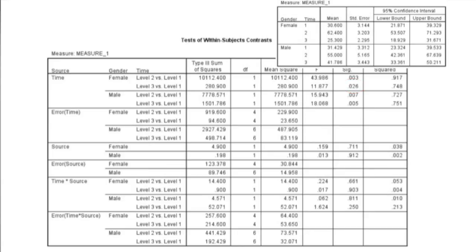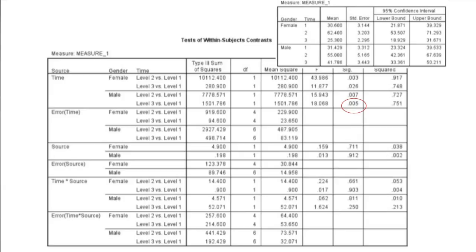For males, the level 2 post-test confidence mean of 55 is significantly higher than the level 1 pre-test confidence mean of 31.4 with a p-value of 0.007. And the level 3 follow-up confidence mean of 41.8 is significantly higher than the level 1 pre-test confidence mean of 31.4 with a p-value of 0.005.